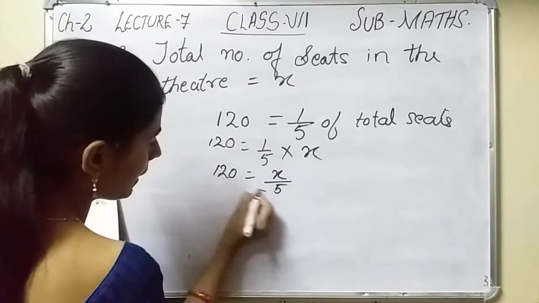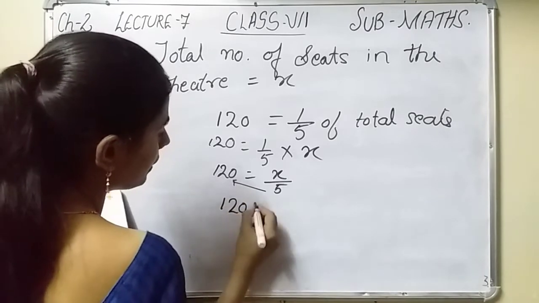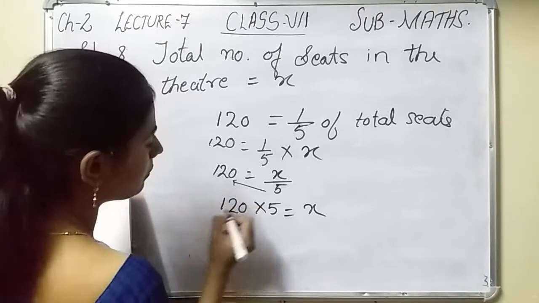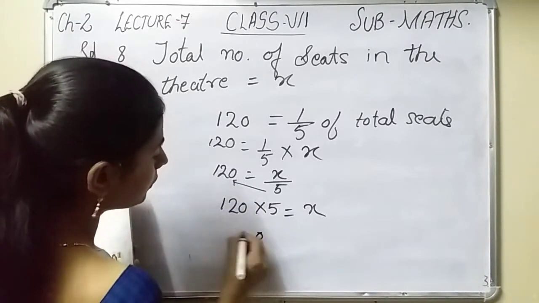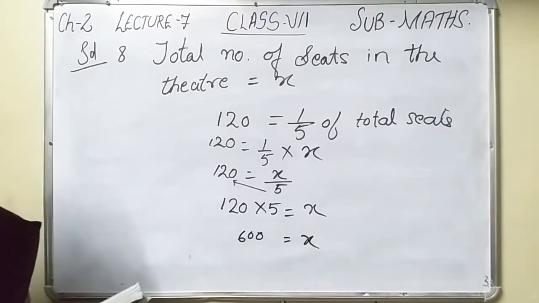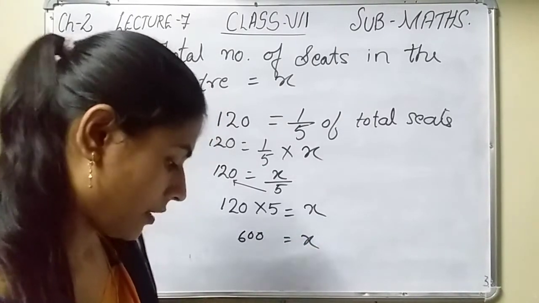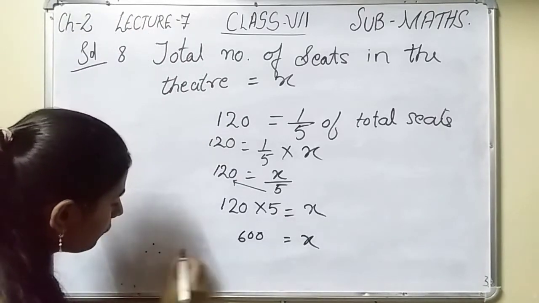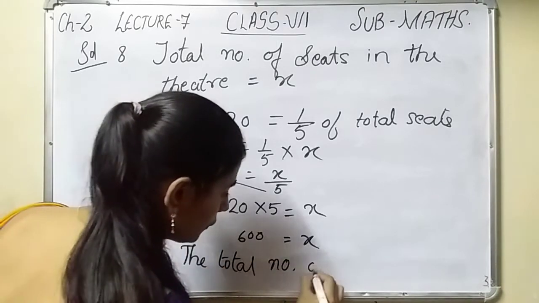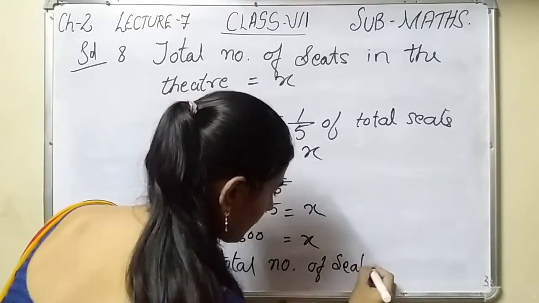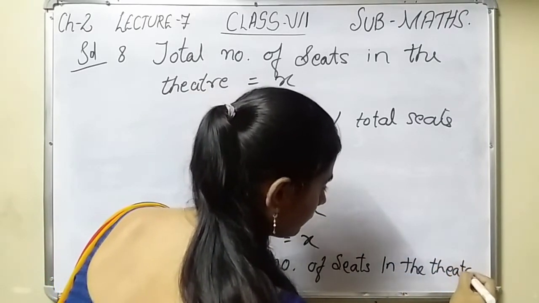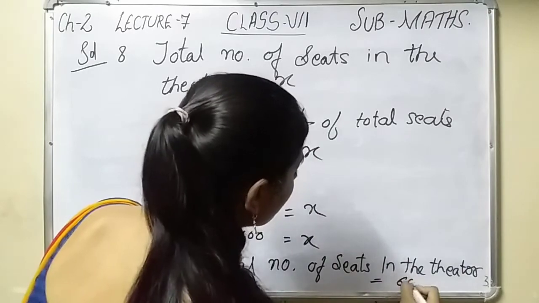Now cross multiply: 120 into 5 equal to x. Now multiply it, 0. How many seats are there? x. See, the total number of seats. Therefore, the total number of seats in the theatre is equal to 600.